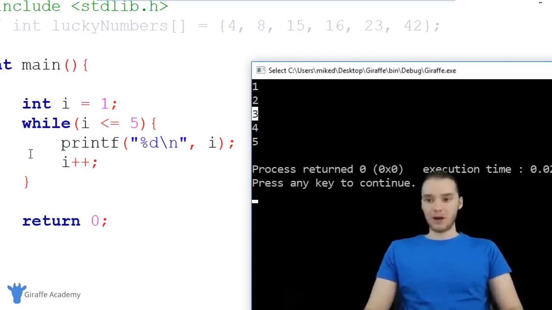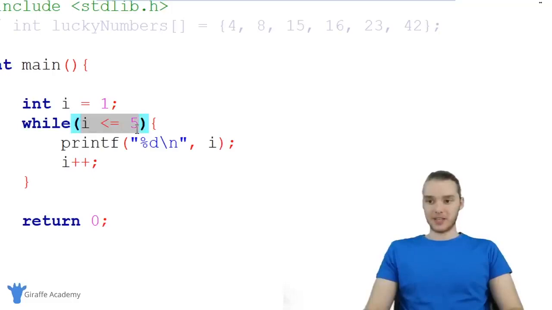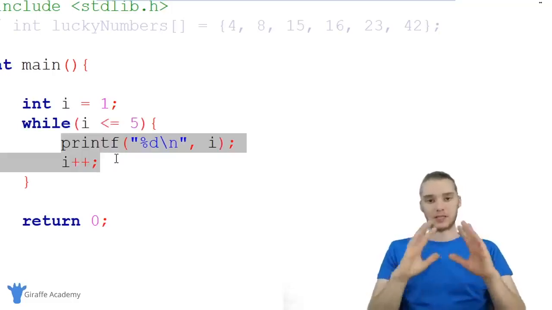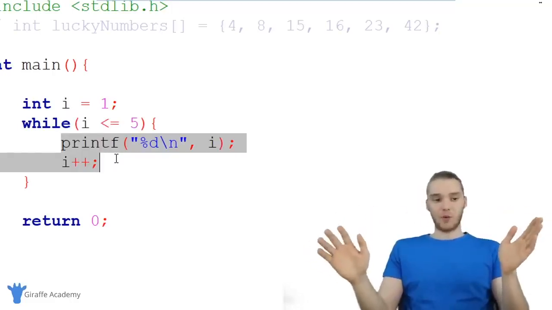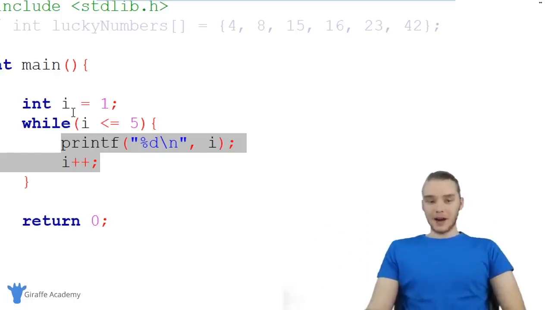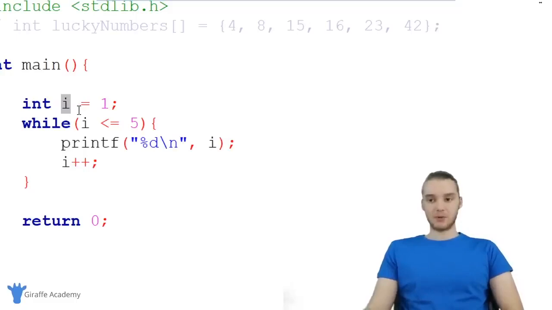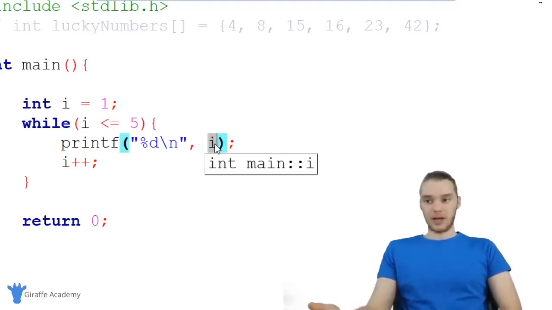So with a normal while loop, I can basically just specify a condition up here and do whatever I want, right? It's very open. You can kind of just do whatever you want with it. But in a lot of situations, and there's tons of these situations, we're going to want to have a variable just like i that will tell us what iteration of the loop we're currently on, or basically a variable that's going to keep changing every time we go through the loop.